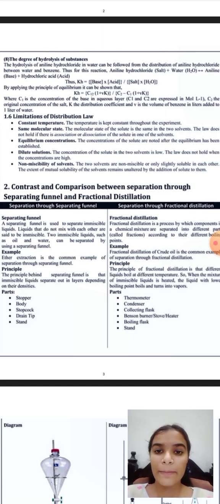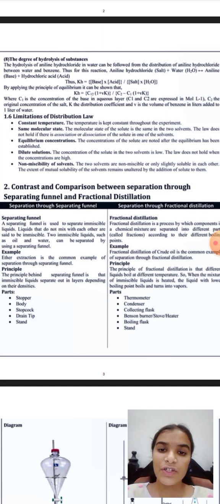By applying the principle of equilibrium, it can be shown that KH equals C1 squared into (1 plus Vk) upon C2 minus C1 into (1 plus Vk), where C1 is the concentration of the base in the aqueous layer. C1 and C2 are expressed in moles per liter. C2 is the original concentration of the salt, k the distribution coefficient, and V is the volume of benzene in liters added to 1 liter of water.